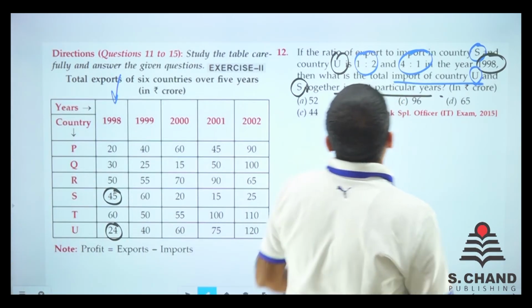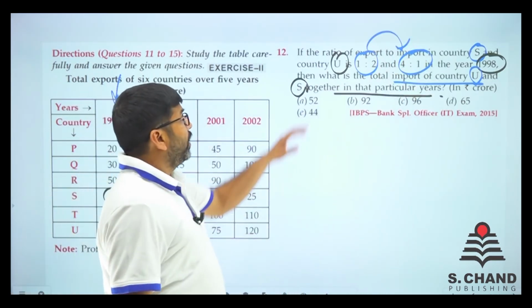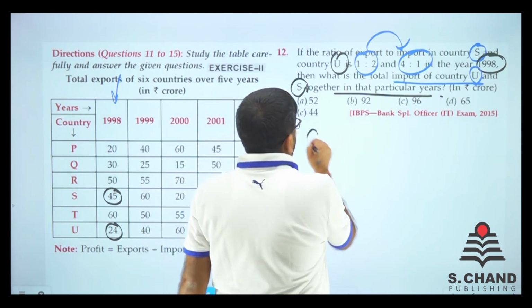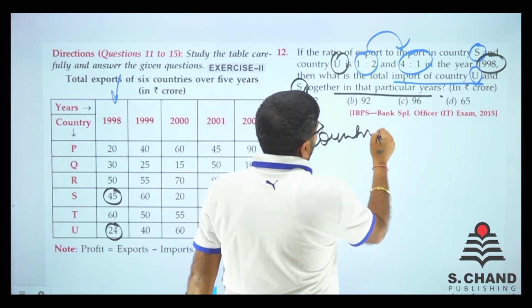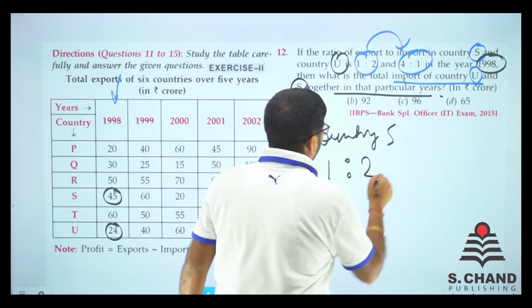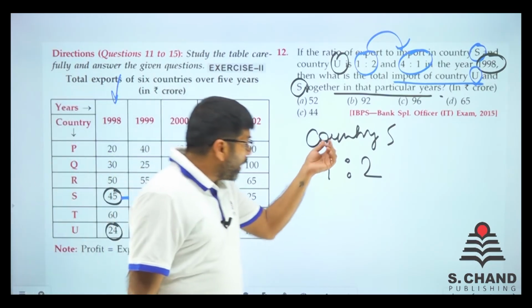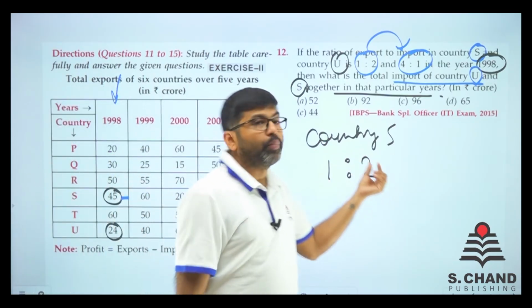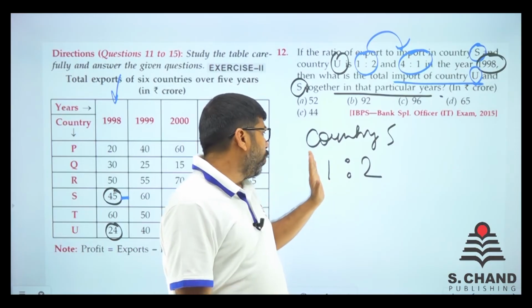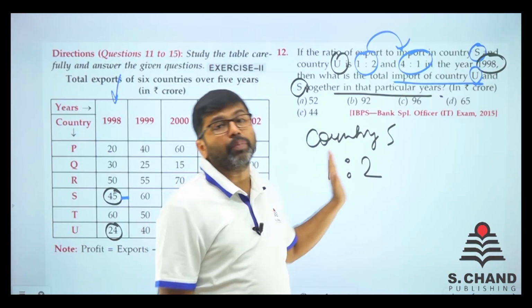Export to import. So E to I. For country S, the ratio of export to import is 1:2. So 1:2, this 45, export is 1, then import is 2. That means whatever the export is, import is just double of that. Whatever the export is, import is double.